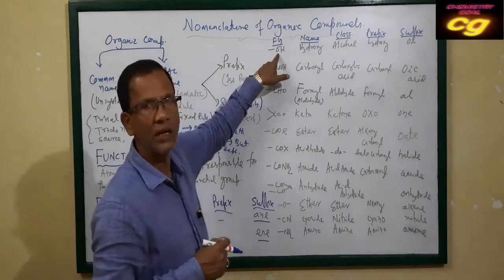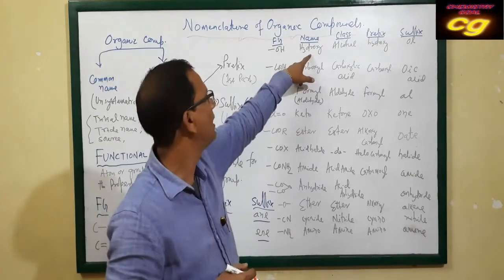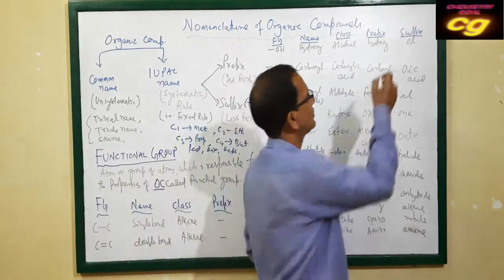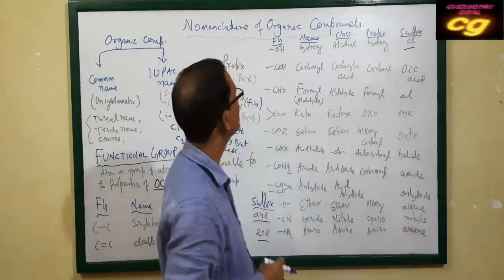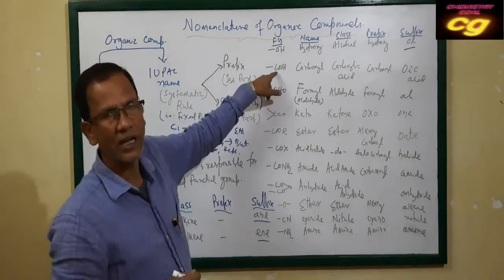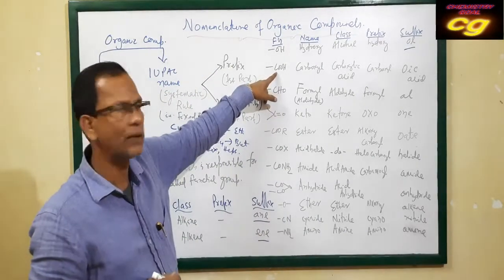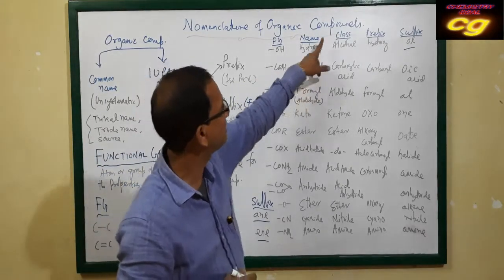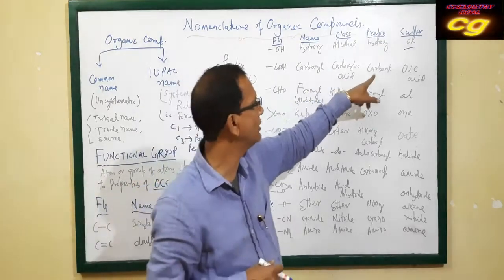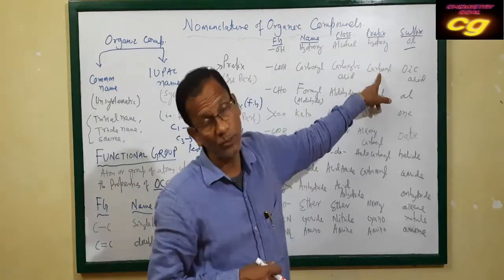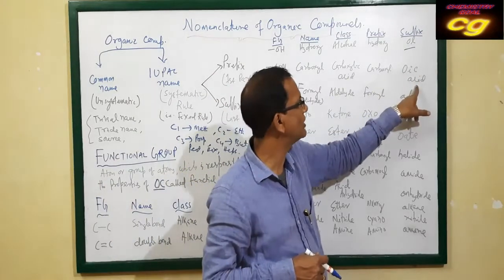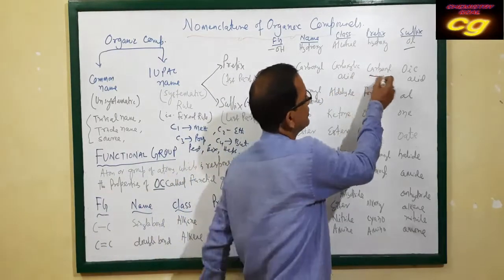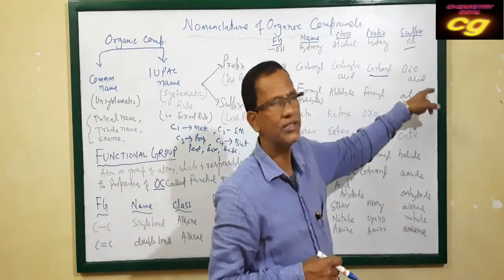Then the OH group, that is the alcoholic group, also called the hydroxy group, and the class is alcohol. Prefix is hydroxy, and suffix is ol. Then COOH is called carboxylic acid. The group name is carboxyl, and the class is carboxylic acid. The prefix is carboxy, but the suffix is oic acid. When COOH is used as a prefix, it is called carboxy, but the suffix is oic acid.